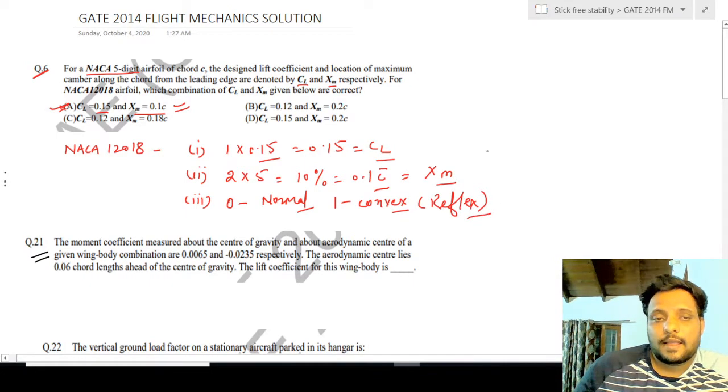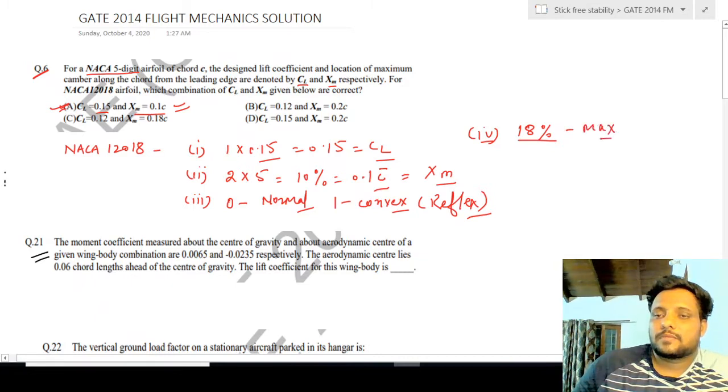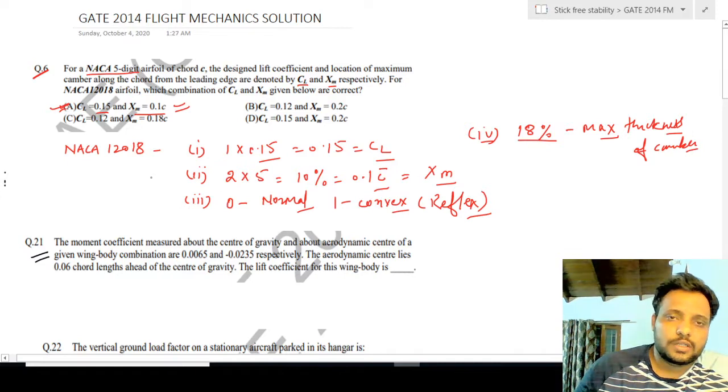Then the last two digits give the maximum thickness in percentage. The last two digits are 18, that means 18%. So this is the process of nomenclature, and option A was the correct one.